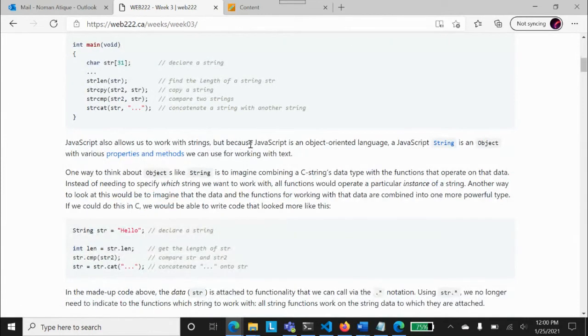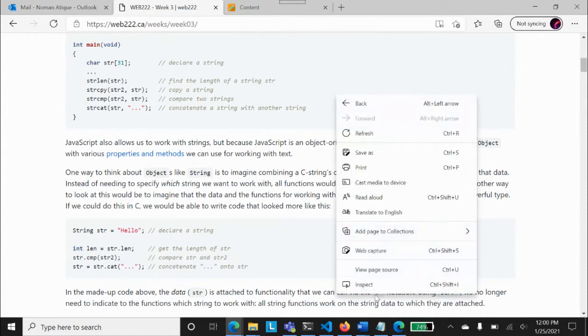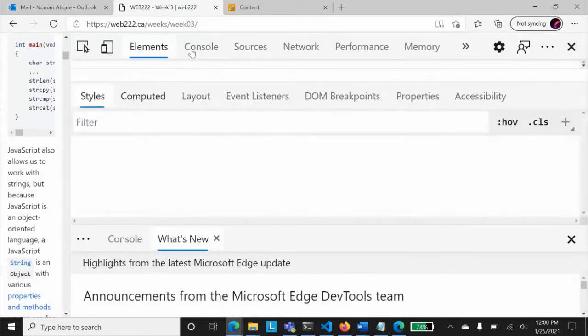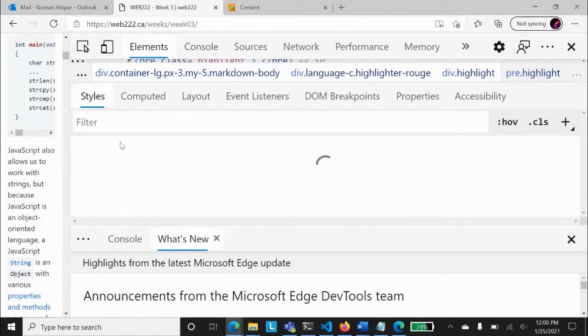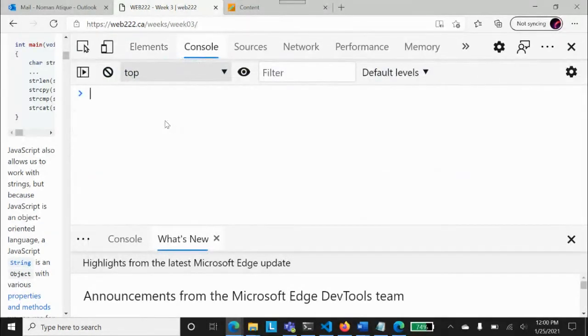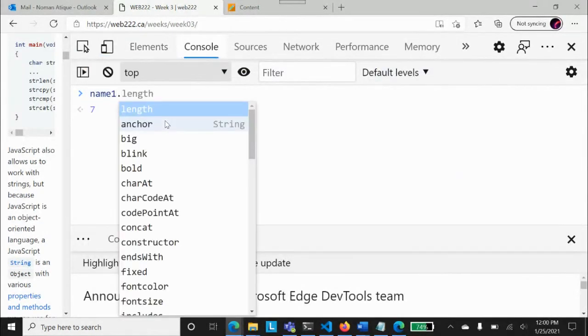JavaScript allows us to work with strings, but because JavaScript is an object-oriented language, a JavaScript string is an object with various properties and methods. We are talking about the same properties and methods that we looked at shortly before. You remember, we have talked about those. Let's come here and type name dot.